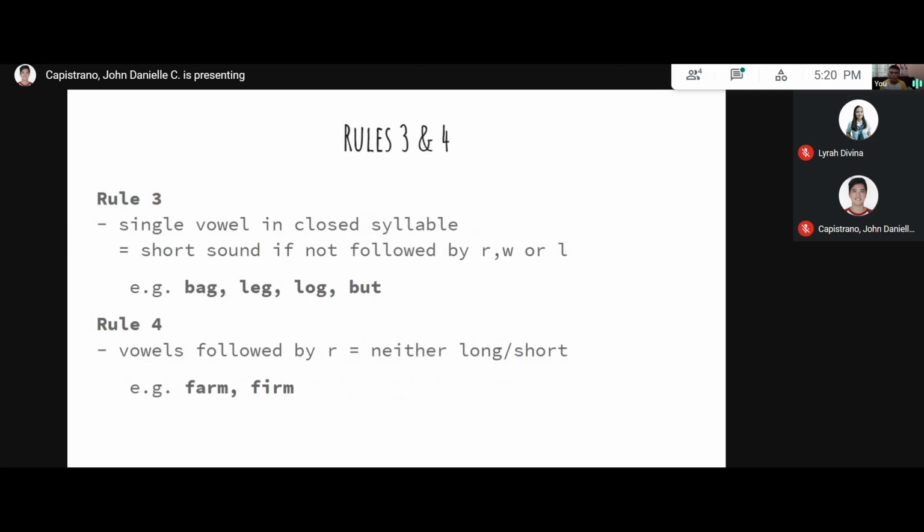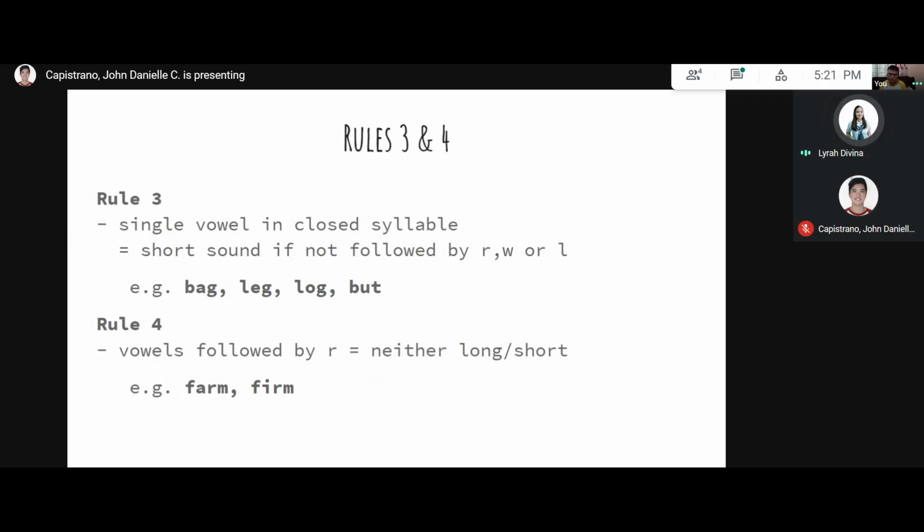Rules 3 and 4. Lyra, please read Rules 3 and 4. Rule 3: single vowel in closed syllable. Short sound if not followed by R, W, or L. Example: bag, leg, log, but. Rule 4: vowels followed by R, neither long nor short.